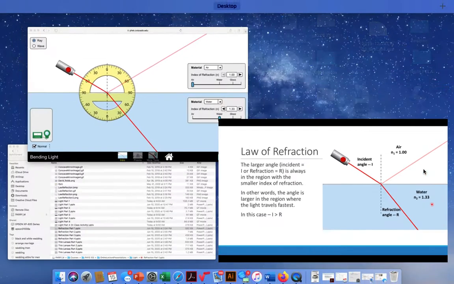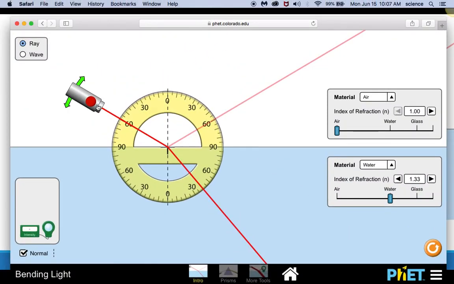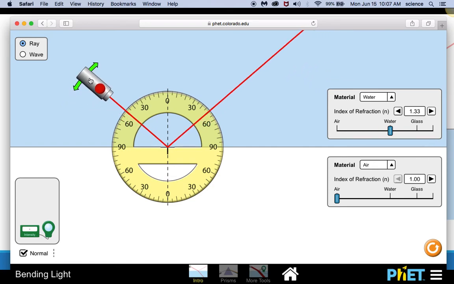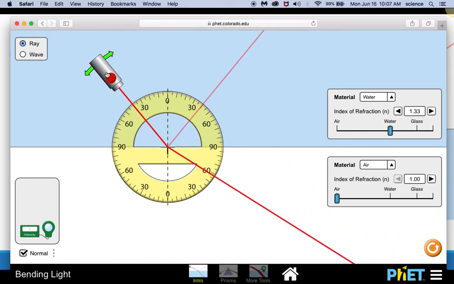And we saw that even when we reversed this, right? So here is the larger angle in air, smaller angle down here in water. And if we reverse this and we make this air and we make this water, ooh, there's something going on there that we're going to talk about later. So there's my 40 degrees, and the angle down below is 60. So the larger angle is still associated with the smaller index of refraction and the faster speed. It's just something to keep in mind when we look at refraction.